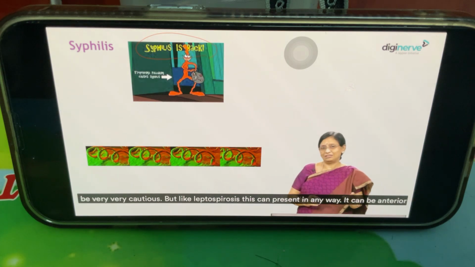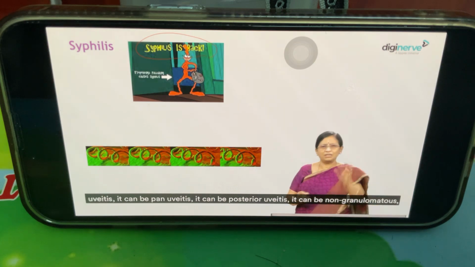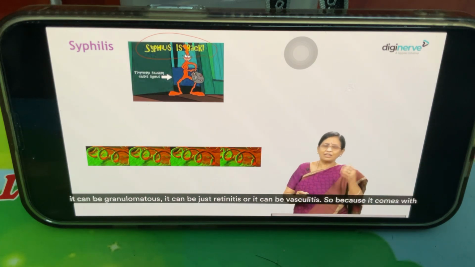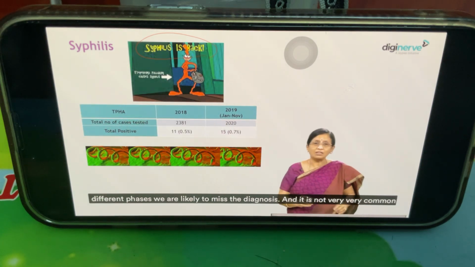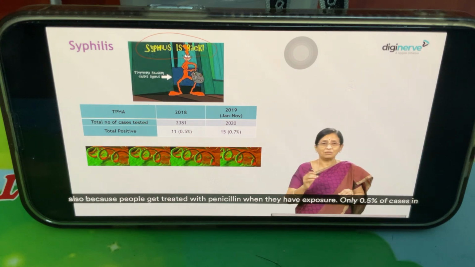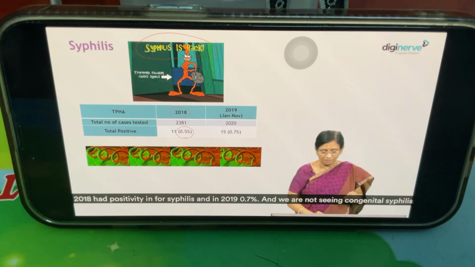But like leptospirosis, this can present in any way. It can be anterior uveitis, panuveitis, or posterior uveitis, non-granulomatous or granulomatous, just retinitis, or vasculitis. Because it comes in different phases, we are likely to miss the diagnosis. And it is not very common also, because people get treated with penicillin when they have exposure. Only 0.5% of cases in 2018 had positivity for syphilis, and in 2019, 0.7%.